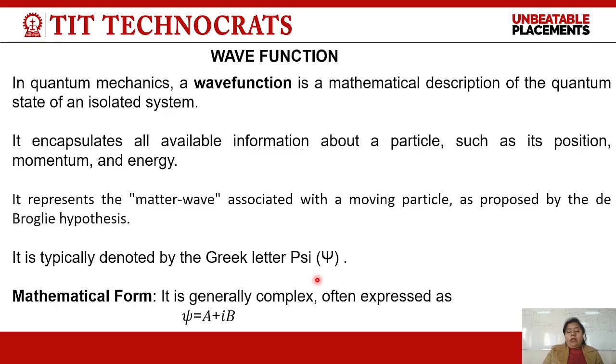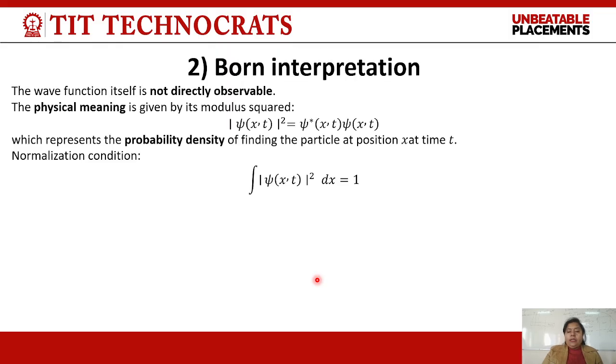That's why we need psi in a complex form. Now, psi depends upon what? Psi depends upon the position and time, as a classical mechanics wave function depends upon position and time. Therefore, psi also depends upon the position and time.